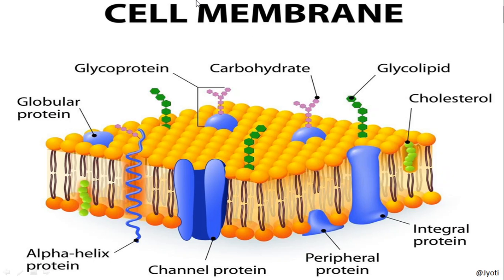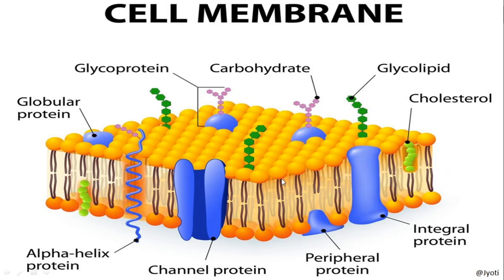So here you can see, as I told you, the composition of the plasma membrane is lipid, phospholipid, then protein and a little amount of carbohydrate. Here you can see that the phospholipid forms a bilayer which forms a quasi-fluid structure. Each phospholipid molecule has a polar head or hydrophilic head and a hydrophobic tail.